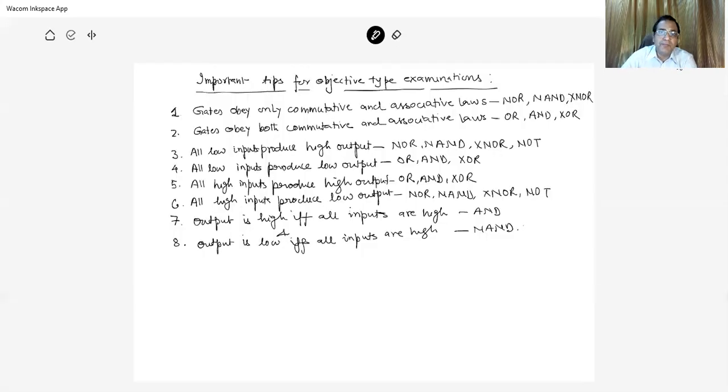Now the few important points that we have for the examination point of view, important tips for objective type examinations क्या है?